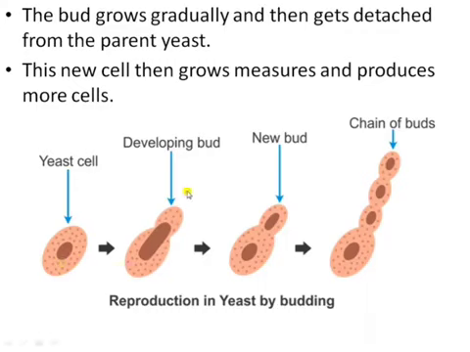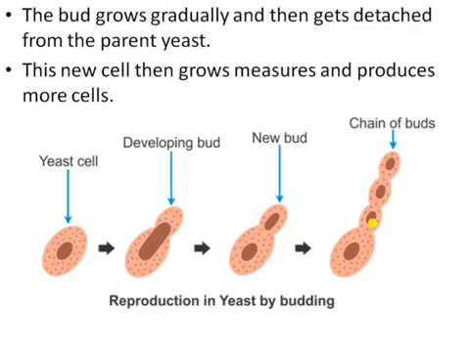A bud starts, this is the developing bud. So this bud starts as a small outgrowth on the surface of the mature yeast cell. As it enlarges, it gets detached. After that, when it's enlarged, it gets detached and forms a new yeast cell. So every new yeast cell that is formed produces more and more yeast cells by the budding process.